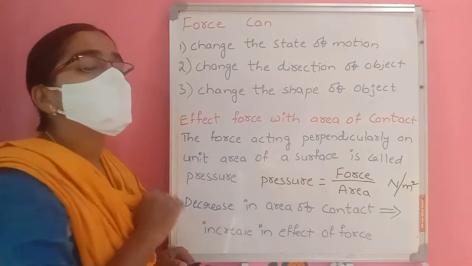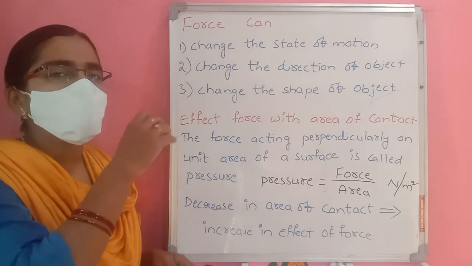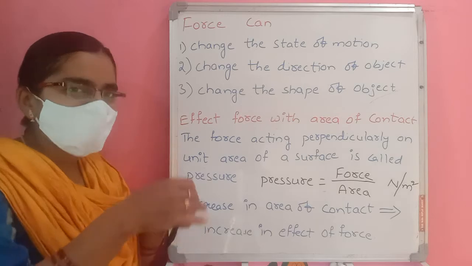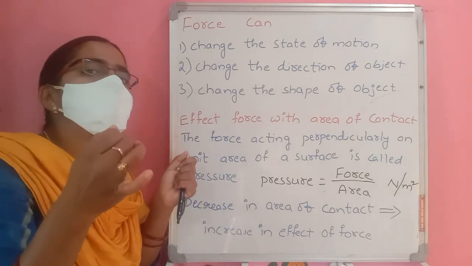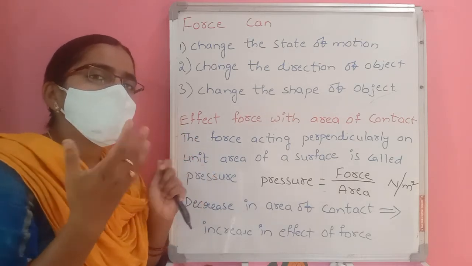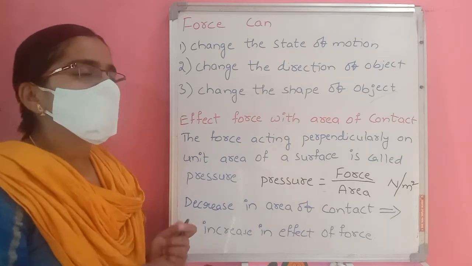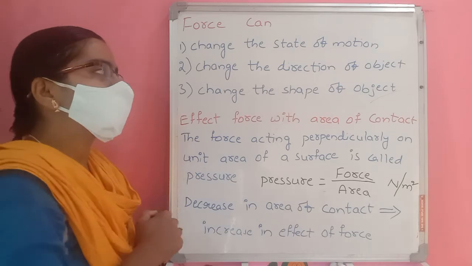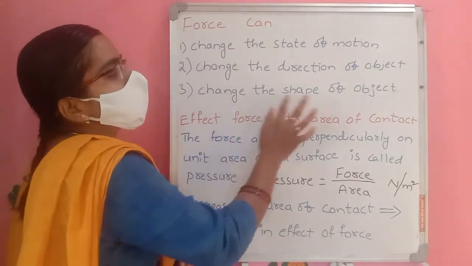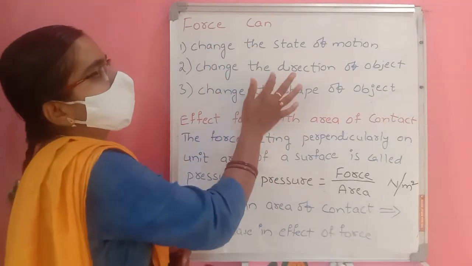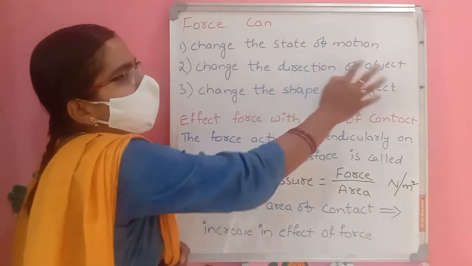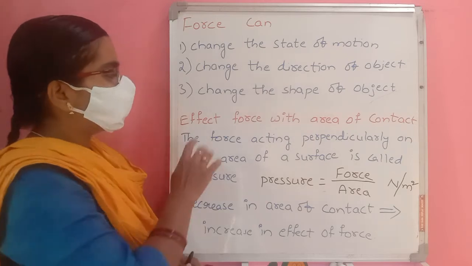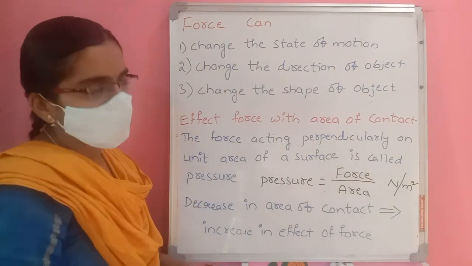Next, force can change the shape of an object. If you squeeze a sponge, its shape changes. If you stretch a rubber band, the rubber band's shape also changes. If you tear a paper, the paper's shape also changes. So by using force, we can change the shape of an object. These are three effects: by using force, we can change the state of motion, the direction, and the shape of an object. Next, the effect of force with area of contact.